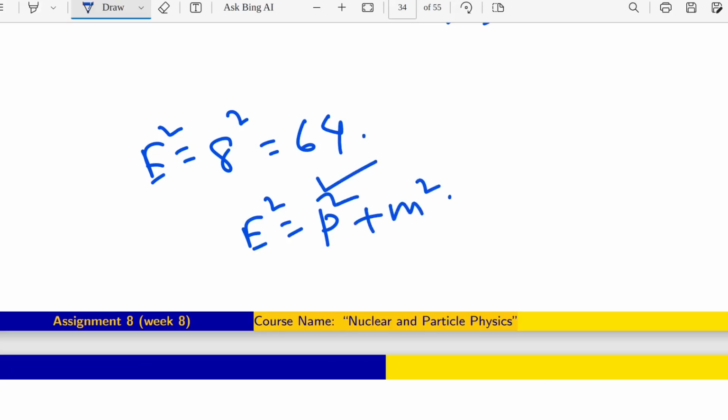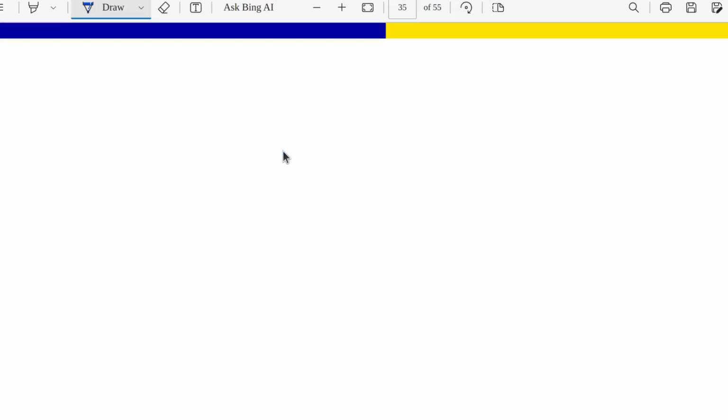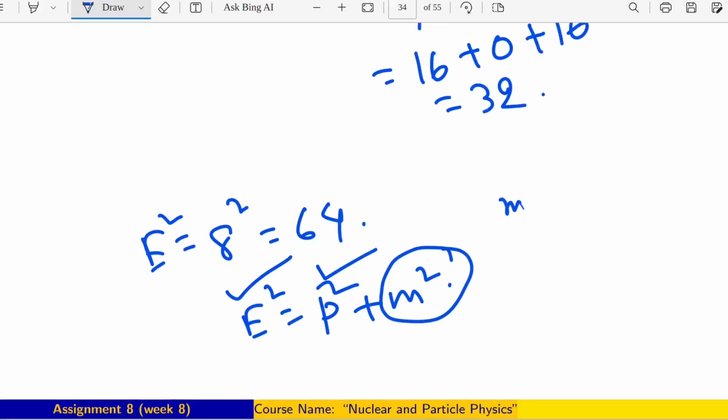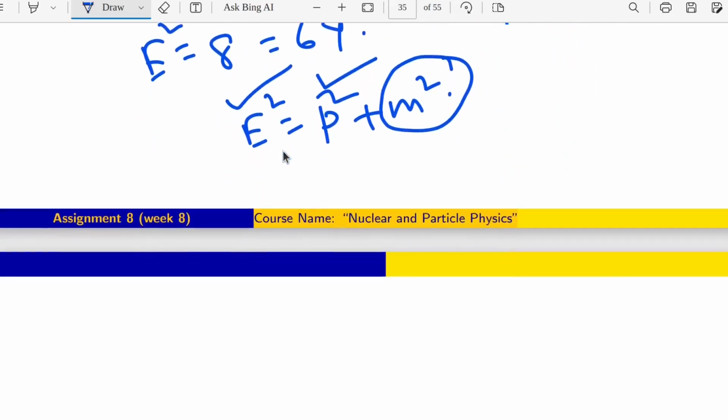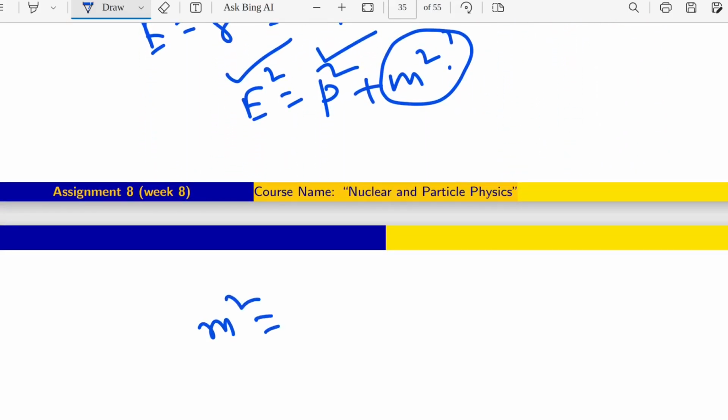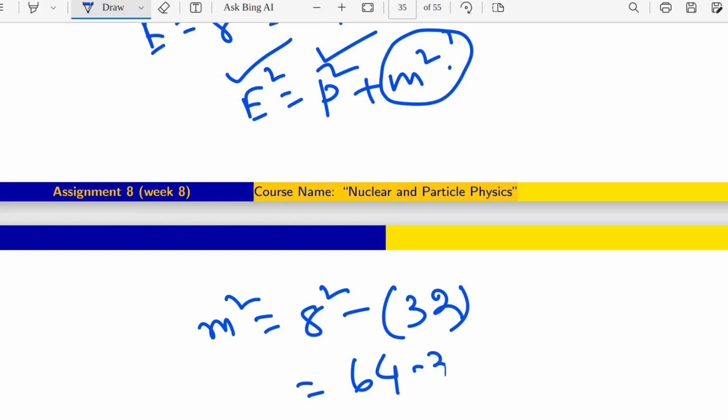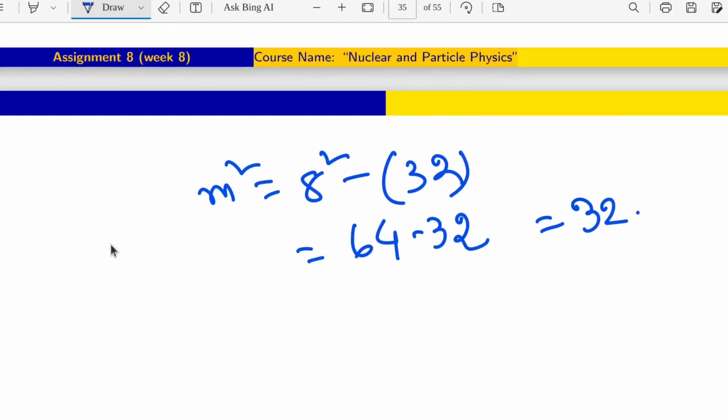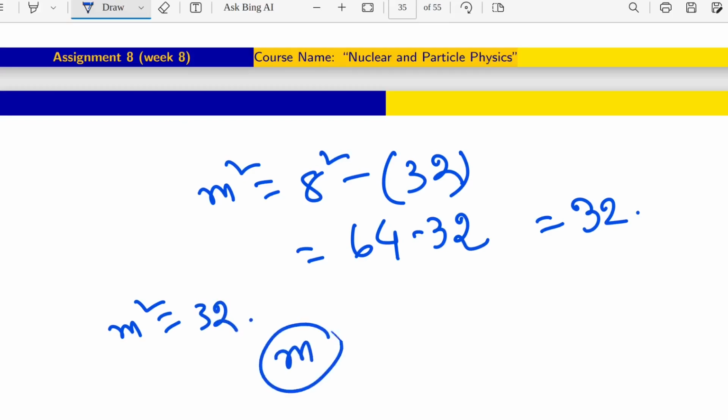Now from that expression, E square is P square plus M square. We know the value of P square and we know the value of E square. Now from that we can definitely tell the value of M square. M square will be E square minus P square. Just putting the values, M square will be 8 square minus 32, 64 minus 32, that is 32. Now just see carefully, that was M square. M square is 32, but they are asking about M. So M will be root over 32.